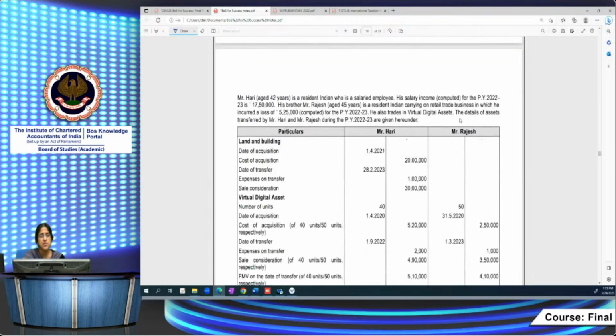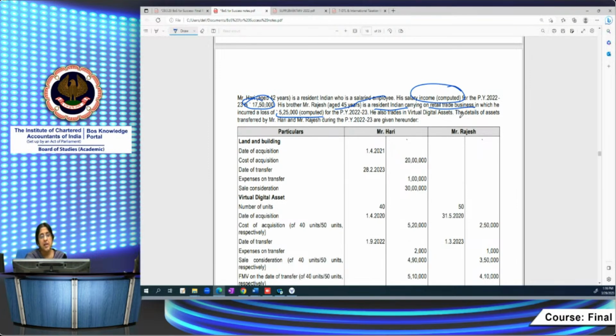So now let's see the RTP question. Mr. Hari, aged 42 years, is a resident Indian who is a salaried employee, and his salary income is computed. Computed means after all deductions and expenses, the final result, even after standard deduction has been provided. So salary income is 17,50,000. His brother Rajesh, aged 45 years, is a resident Indian carrying on retail trade business in which he incurred a loss of 5,25,000 computed for the previous year 22-23.